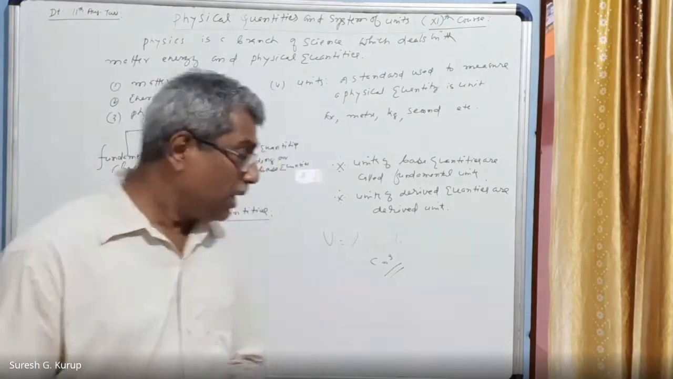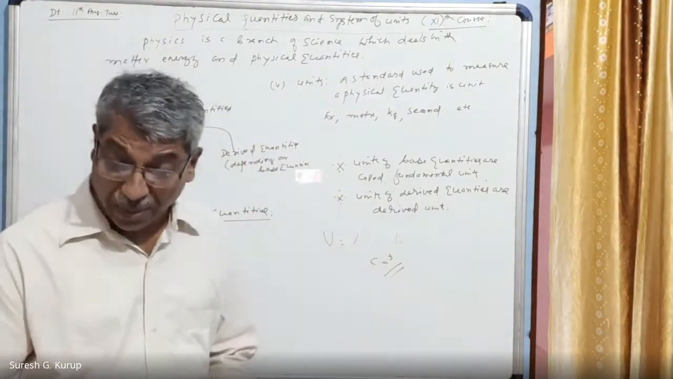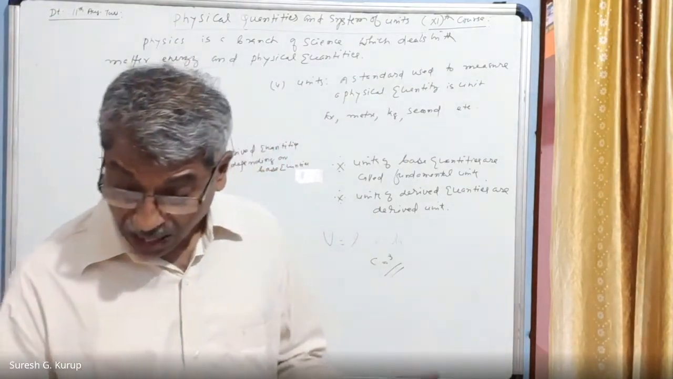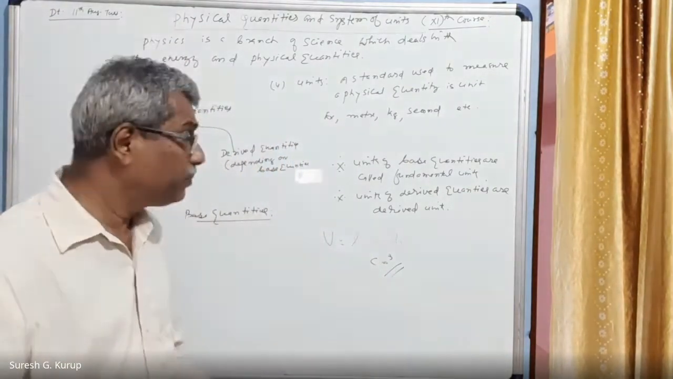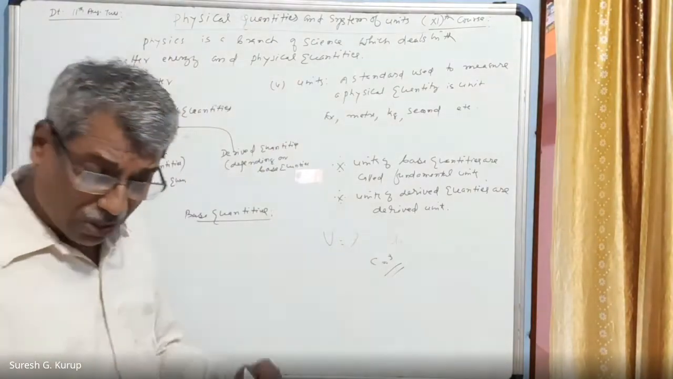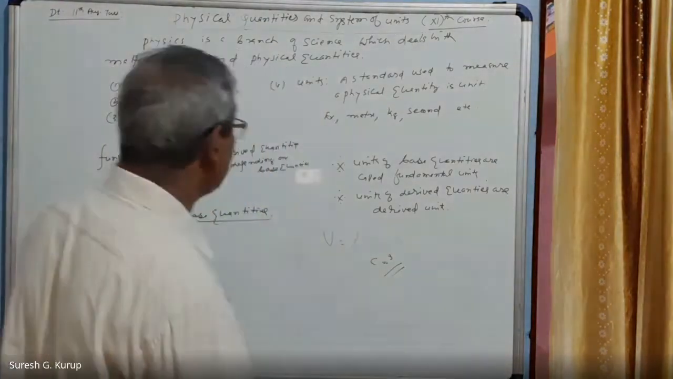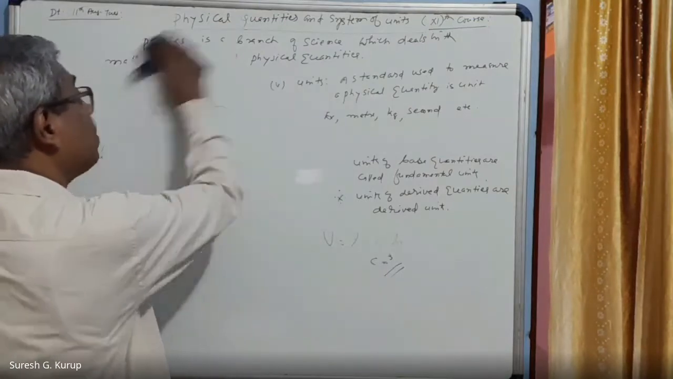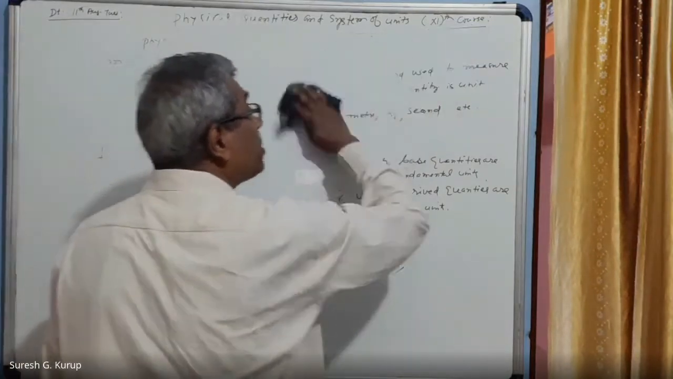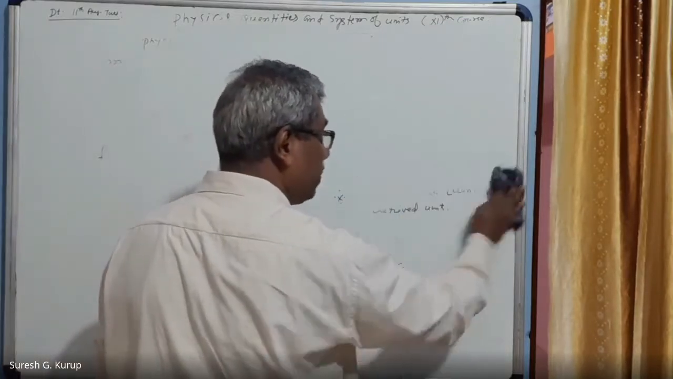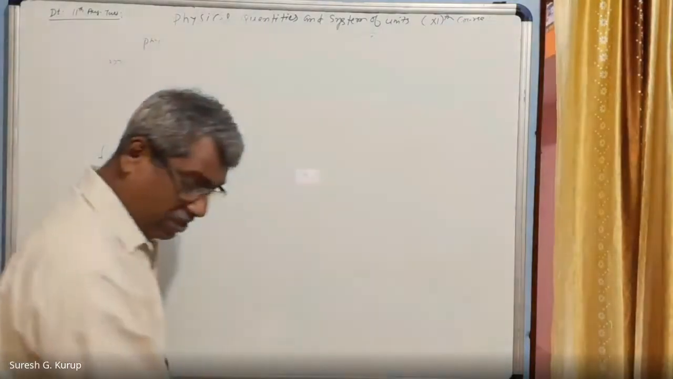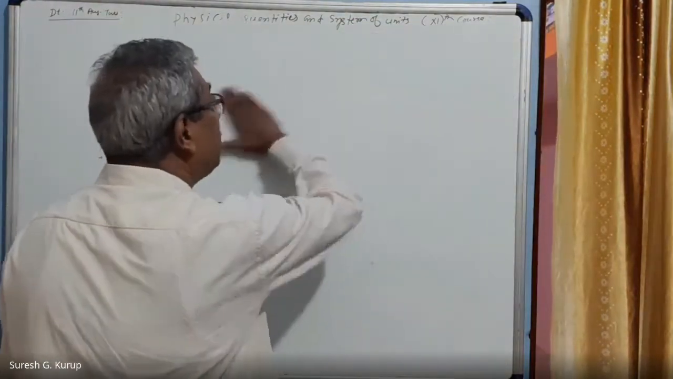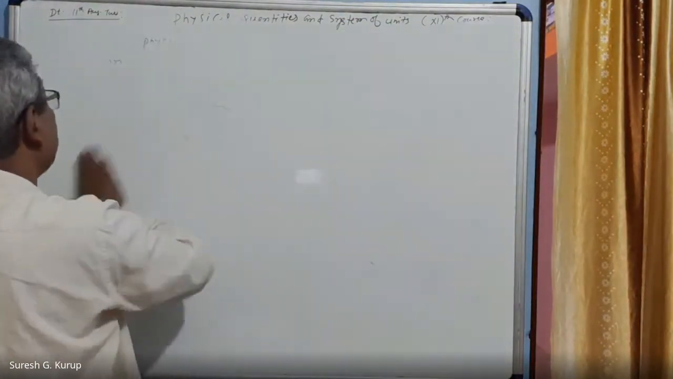The 7 fundamentals are length, mass, time, electric current, temperature, luminous intensity, and quantity of matter. I will write here. So 7 fundamental quantities are there. Base quantities in all are 7. I am going to write it on the board, then you will understand it very clearly.